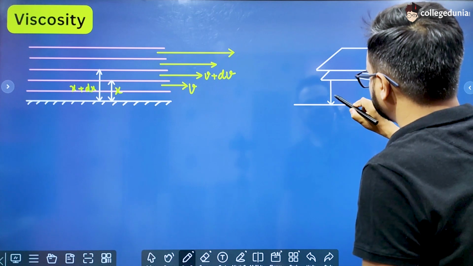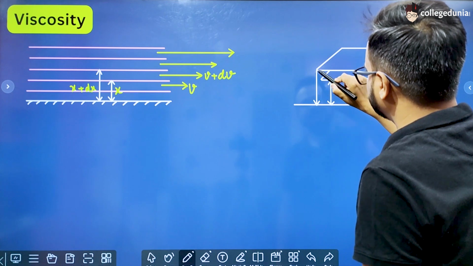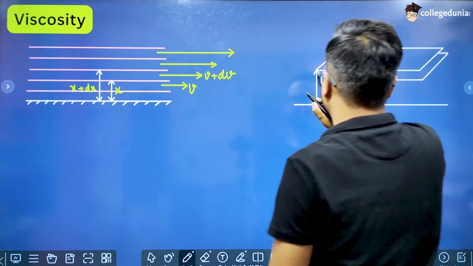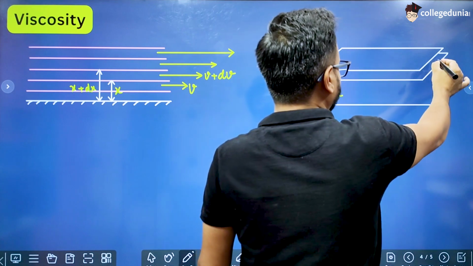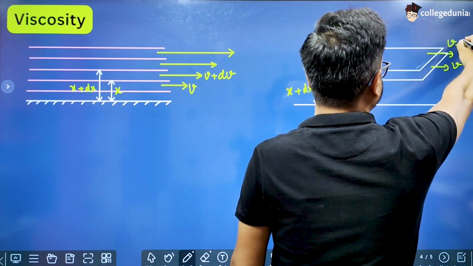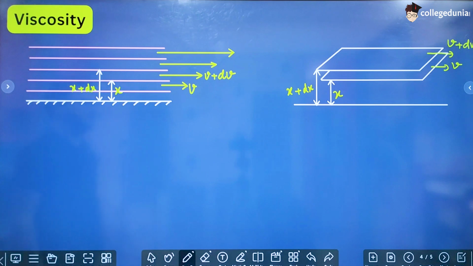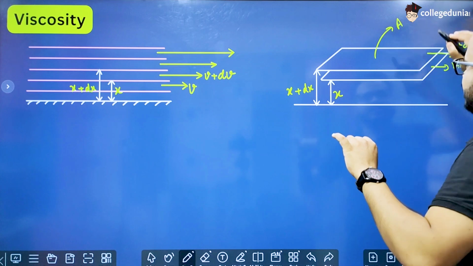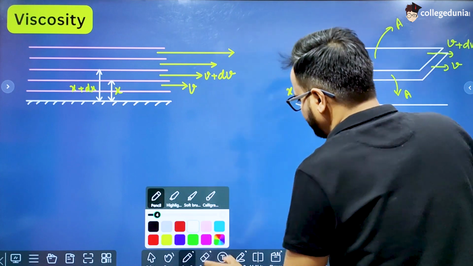This distance is x and this distance is x plus dx, and this velocity is v and the velocity of this layer is v plus dv. Now let us say the area of each layer is A. That's why I have shown this in three-dimensional. So the area of each layer is A.